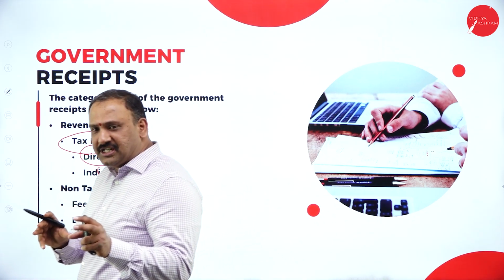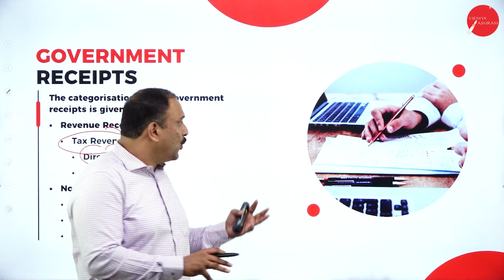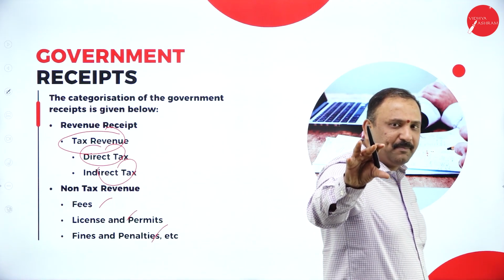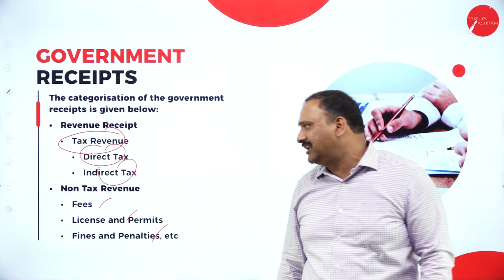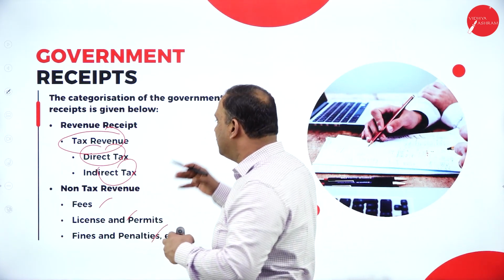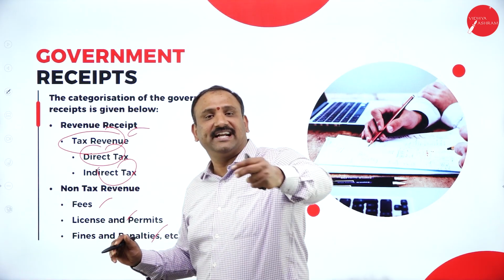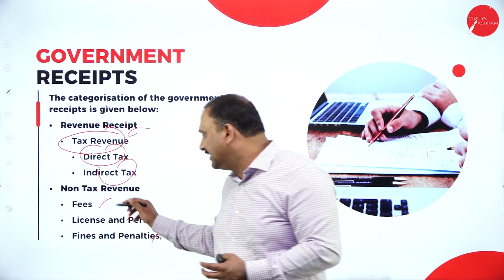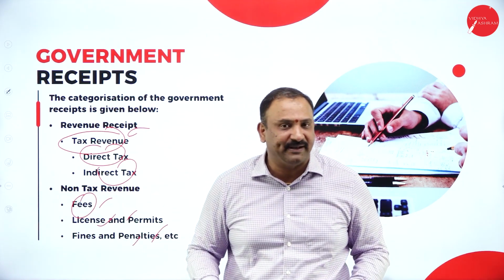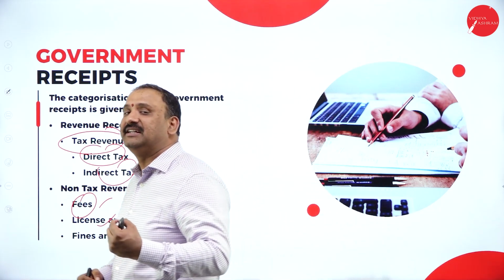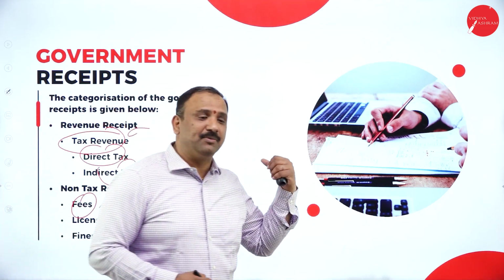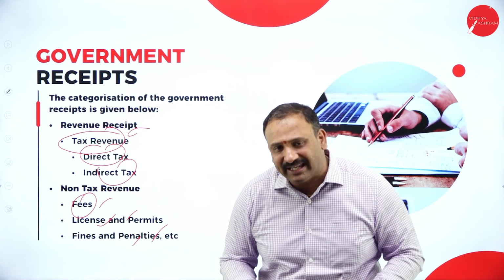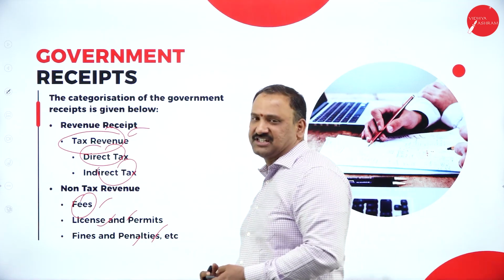You will see there is a comprehensive view here, which will help you understand clearly that the government makes money from tax, both directly and indirectly, and also from fees, licenses, fines and penalties. These are the revenue generators for the government, the major receipts through which it makes a huge amount of revenue for its survival.